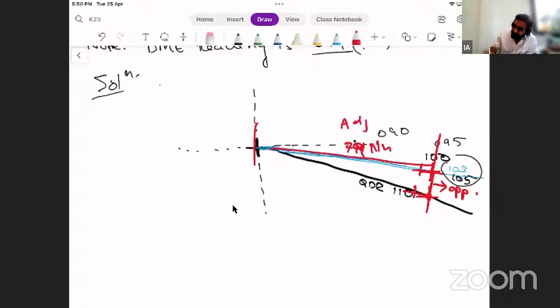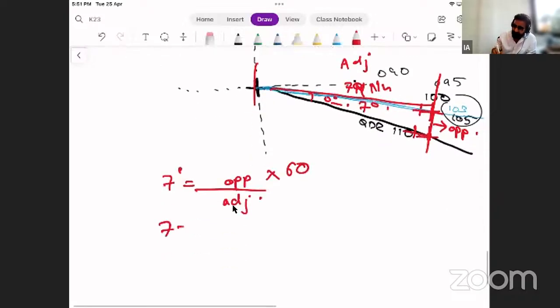This is my adjacent. And this is my theta. What is my theta here? Theta is 103 and 110, the difference between the two, which is 7 degrees. So 7 degrees is equal to opposite into 60 upon adjacent, and how much is adjacent? 79 into 7 divided by 60.